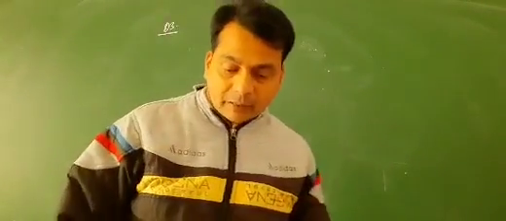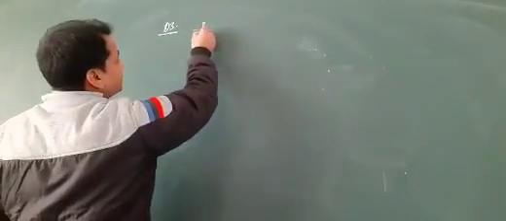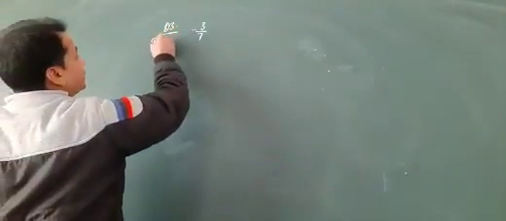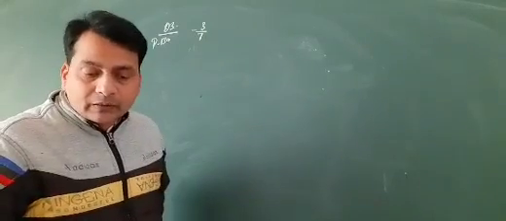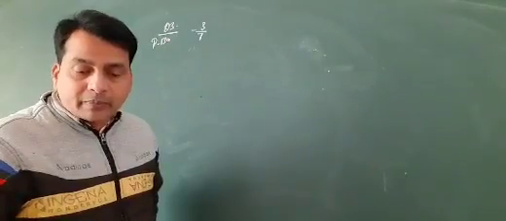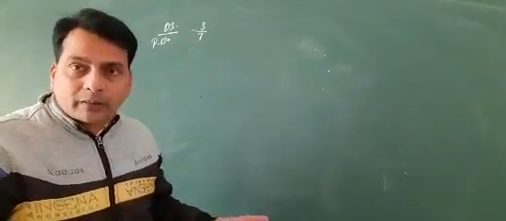Write the equivalent rational number of minus 3 by 7 with the following denominators. Clear? Write the equivalent rational number of minus 3 by 7 with the following denominators.